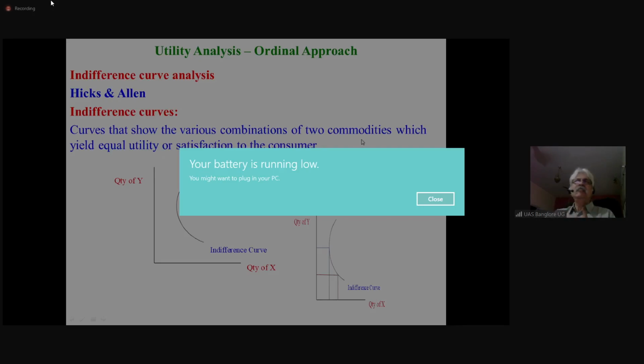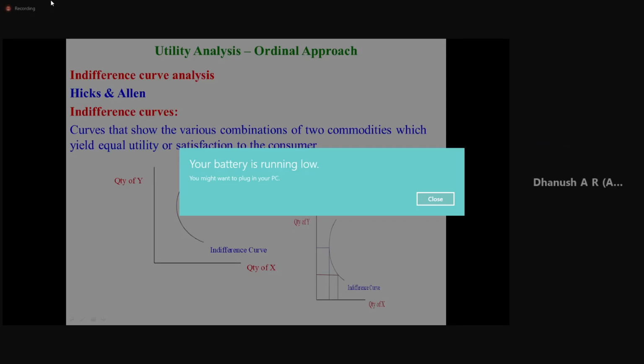Actually, we'll be dealing with several commodities, but to make you, the students, understand how the principle unfolds, we consider only two commodities. Actually, there are several commodities. Curves that show the various combinations of two commodities which yield equal utility or satisfaction to the consumer.